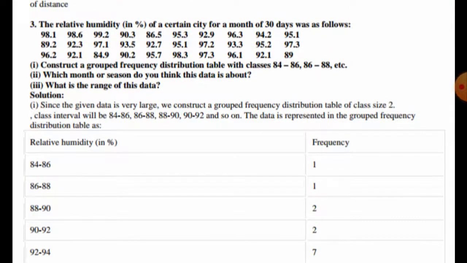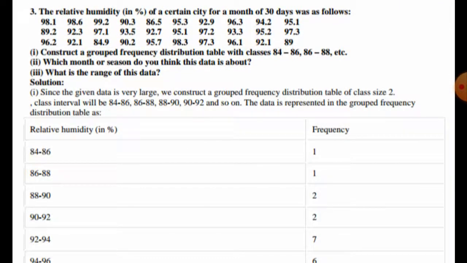In question number 3 we are given the relative humidity in percentage of a certain city for a month of 30 days. We have been given this information. This is the humidity in the atmosphere, so it is relative humidity. In the first part we have to construct a grouped frequency distribution table with classes 84 to 86, 86 to 88, etc. That means the range is 2, so the difference is 2.